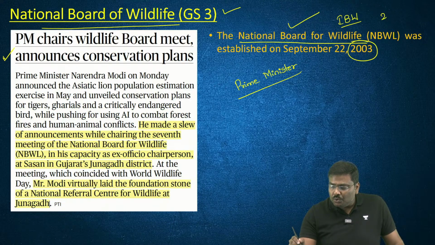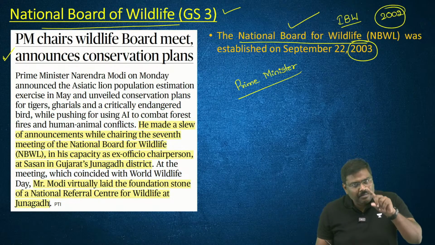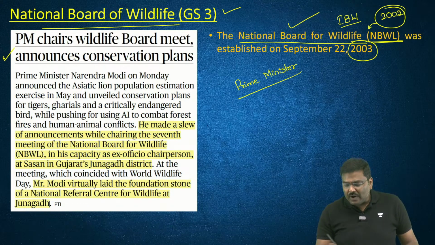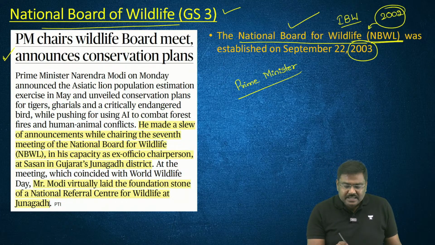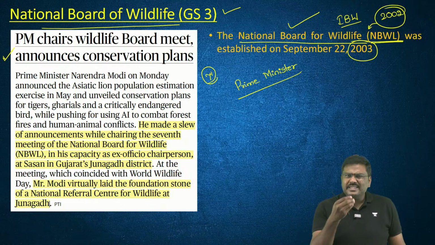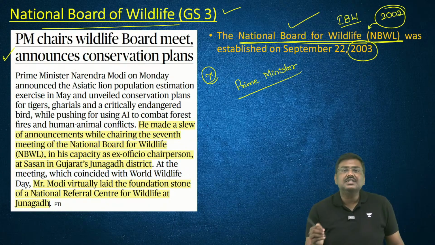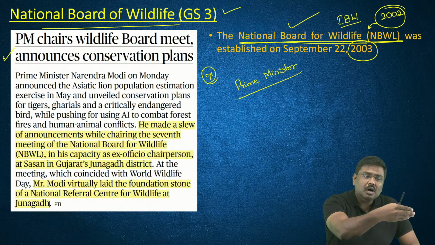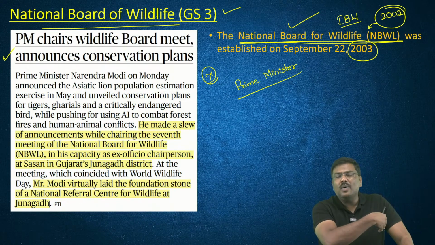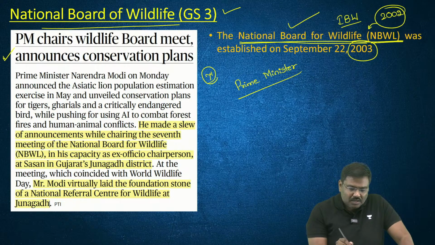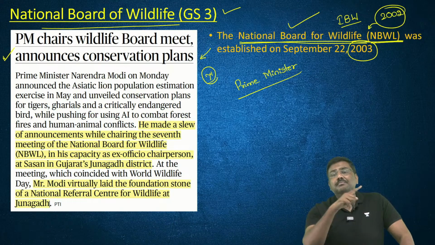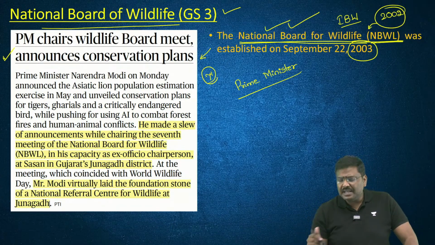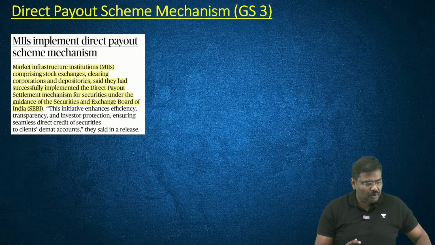In the year 2002, the Wildlife Protection Act was amended. As a result of this, NBWL was established. So far, including yesterday's one, 7 meetings have taken place, and essentially the National Board for Wildlife is a statutory body which gives multiple recommendations, or approvals to multiple projects in the wildlife region, etc. Done. So this question can be asked. 7th meeting, Prime Minister is the chairperson, statutory body, and it has basically replaced IBW. These are the factual points.